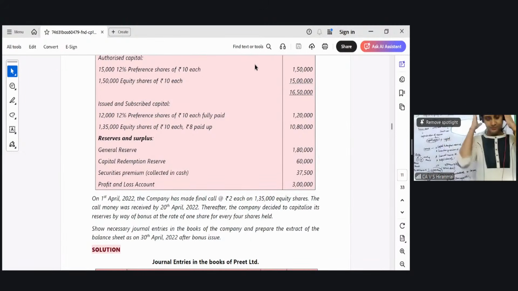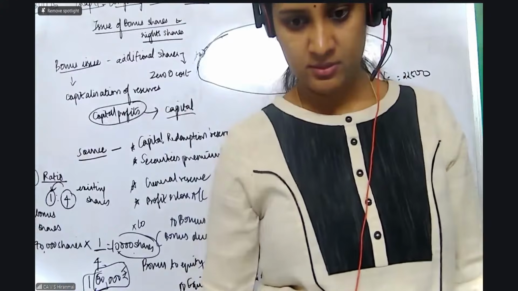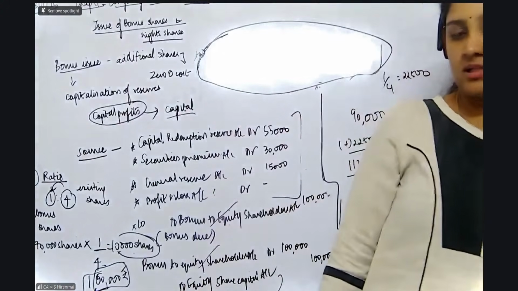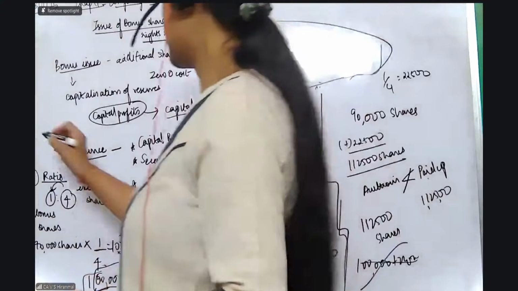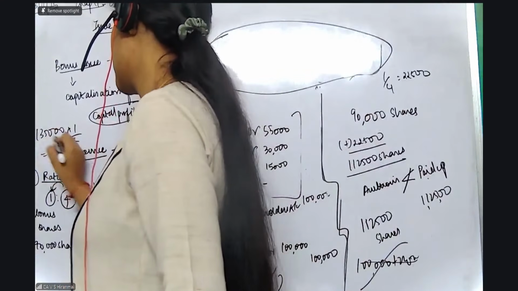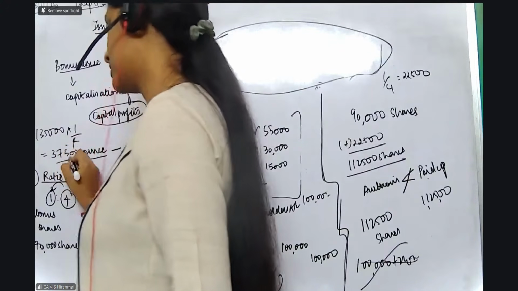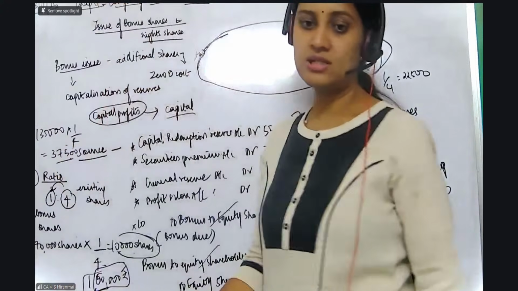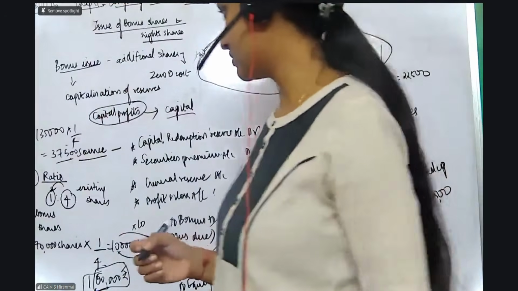Okay. Have you all done it? I can see half of you have completed it. Okay. So where is the problem? Like 1,35,000 shares, correct? So 1,35,000 divided by 5. So how much is the bonus shares you have got? 37,500, correct? 37,500 shares. That is 3,75,000. So 3,33,750 shares, sir.